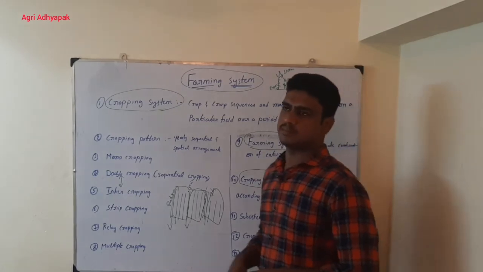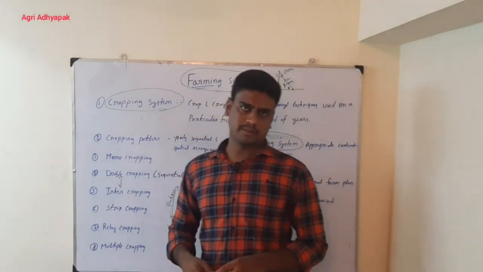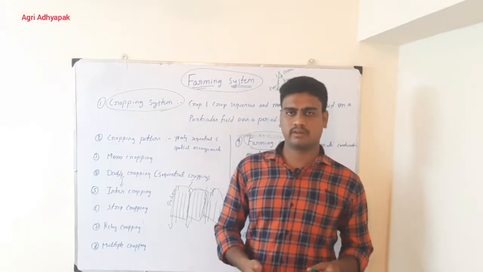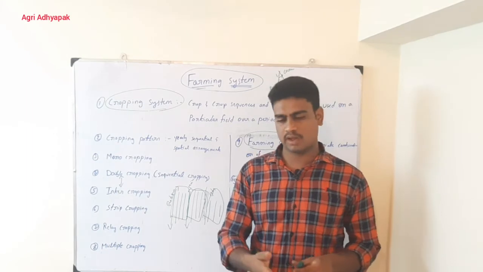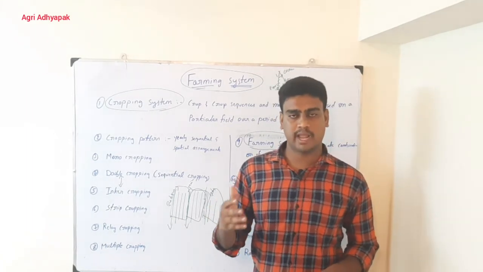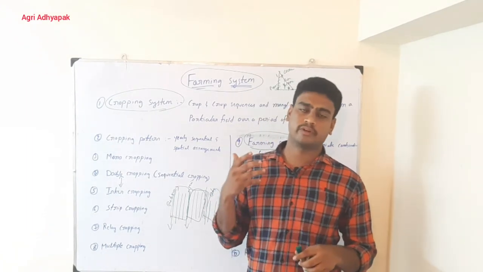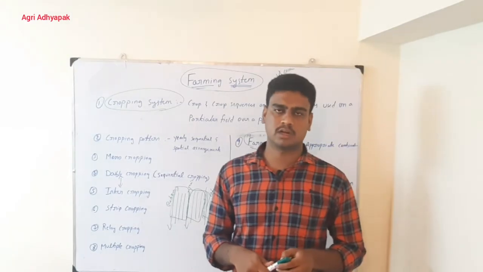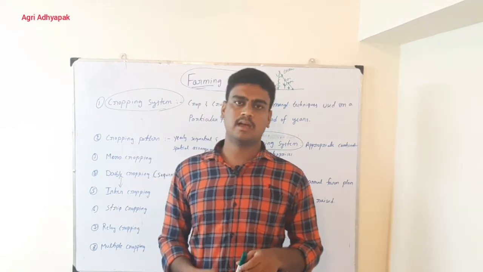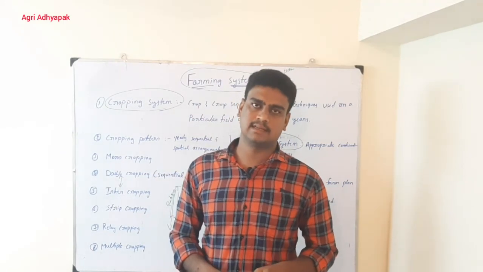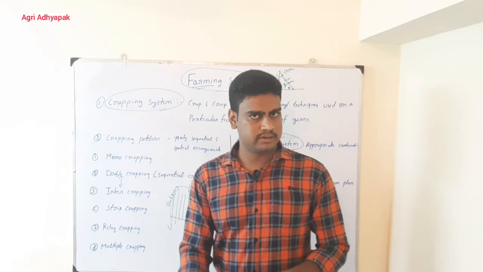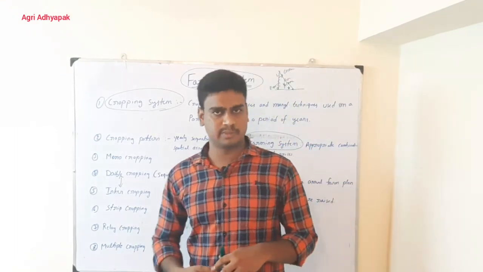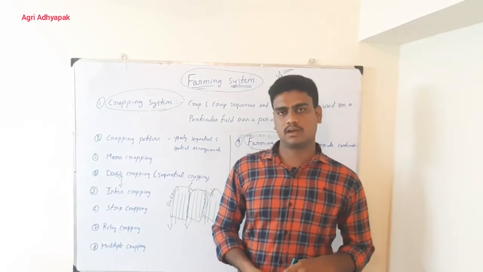For ratoon crop, the best example I can give is sugarcane, and even sorghum, or even rice, where we follow ratoon cropping. Ratoon cropping is nothing but, after we cut down the base of the plant at harvest, allowing the plant to give new shoots from the base and grow for the next season. In sugarcane, after we cut the stem, which is called a set, it starts growing again and is maintained for the next season. Up to 3 to 4 years we maintain the sugarcane field. That is called ratoon cropping.